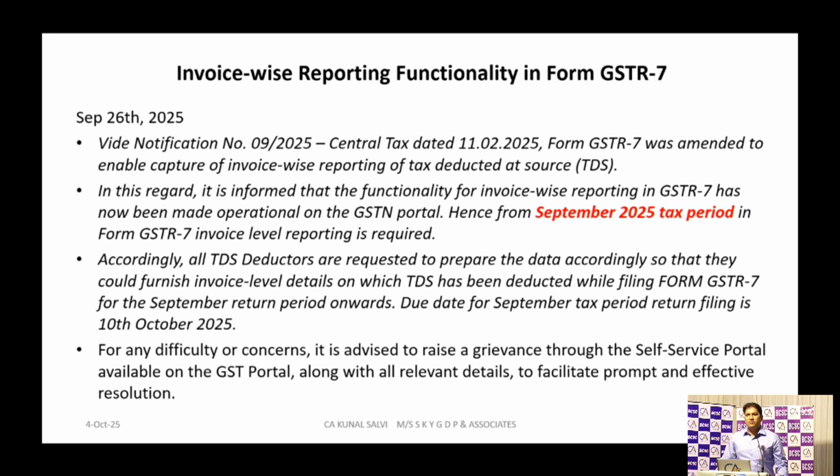Say for example, you have filed the April 2025 GSTR 7 return, and there are no transactions for May 2025, June, July 2025. And then tax is deducted by that deductor in the month of August or September 2025. So for filing August 2025 or September 2025 GSTR 7, one has to first file all the previous returns, that is April, May, June, July. They have to file all the returns sequentially. Only then will the tab be open for the next period.